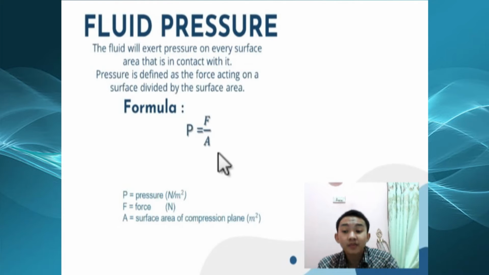In direct proportion, the deeper the object is, the greater the pressure. The pressure caused by this fluid is often referred to as hydrostatic pressure.